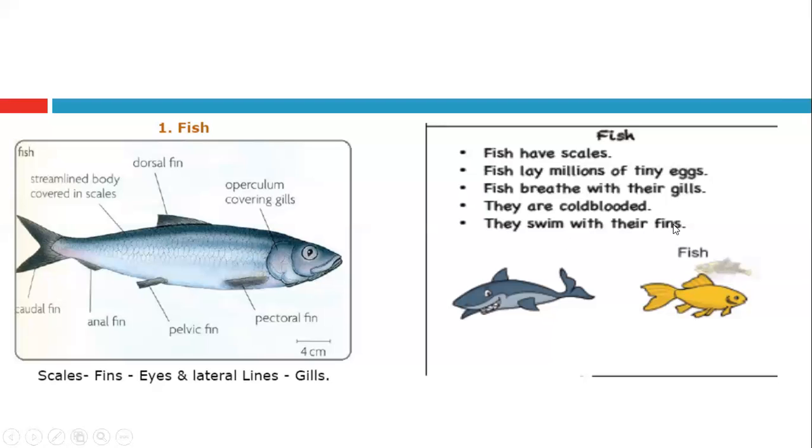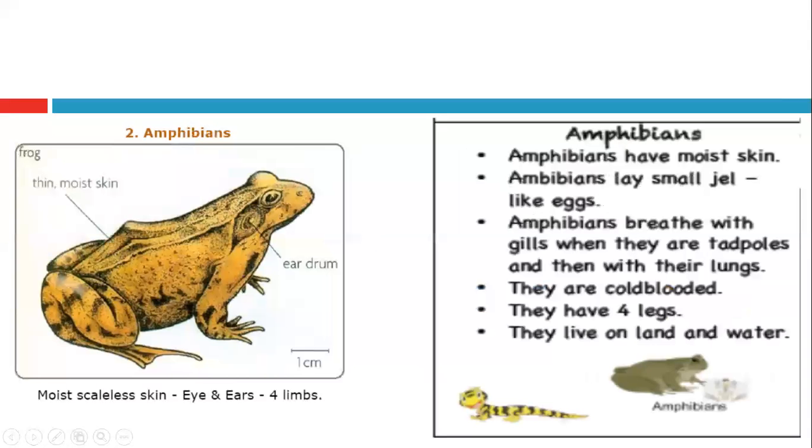They swim with their fins. The fins help them to swim, to move in water, and their body is covered by scales, and they have gills that allow them to breathe for gas exchange. They have a streamlined body covered with scales. The streamlined body helps them to move easily in water, to decrease resistance to the flow of water.